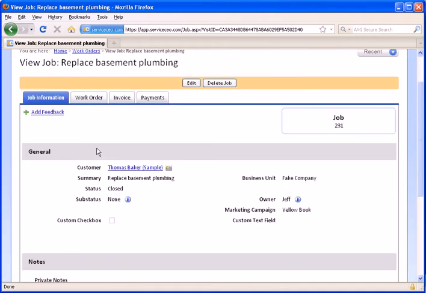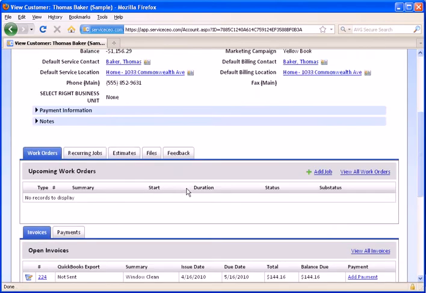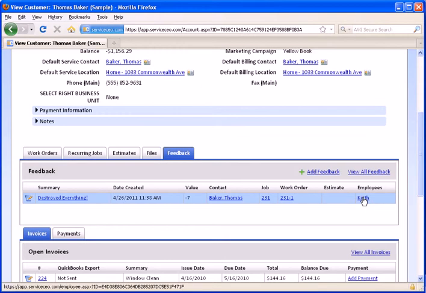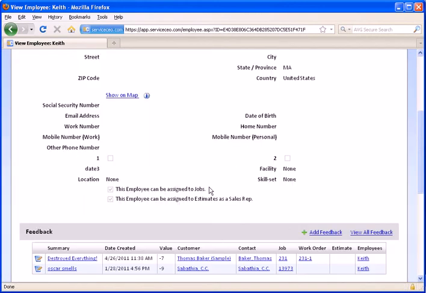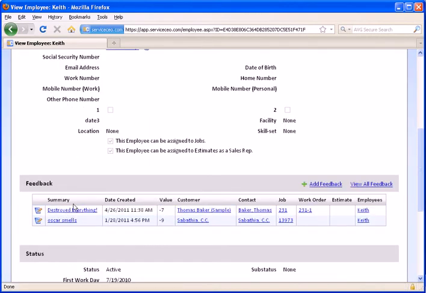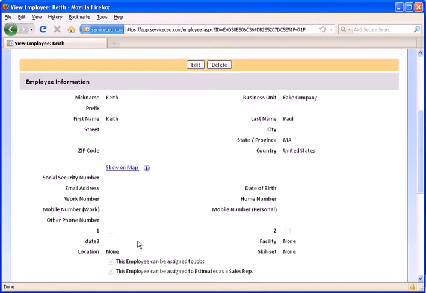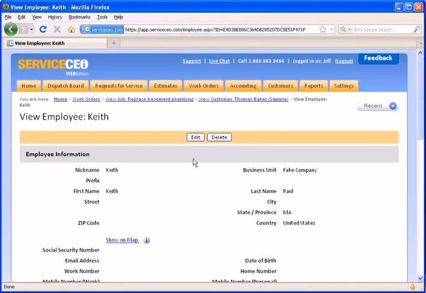The feedback rather shows up here on the customer record under the feedback tab. Also, the feedback will be linked to the employee as well. If I click here to come into Keith's employee record, I'll be able to see any and all feedback that Keith has ever received from customers. That's the first way to enter feedback.